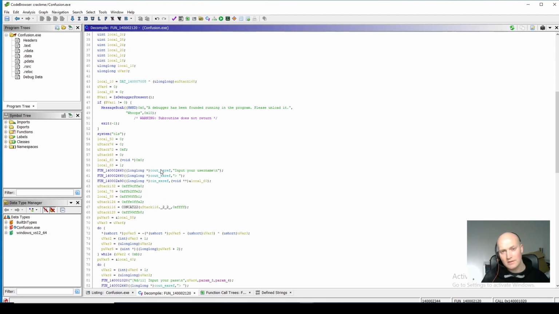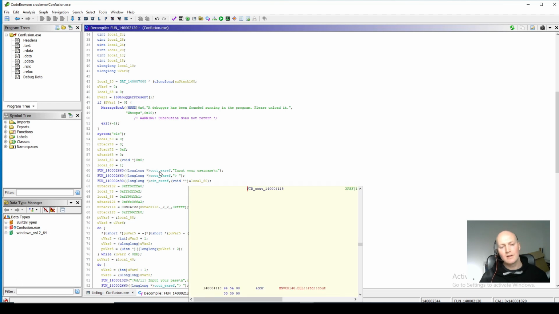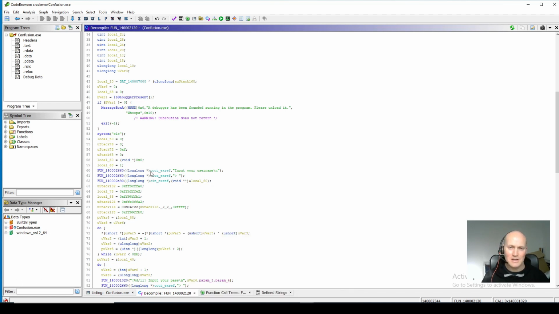As ever, it's good to start just naming things. So we're going to say, well, input username here. Now, cout and cin. These are input and output streams. This code looks like it's written in C++. Because of this, it shows us that we're using IO streams. So C++ has its own special, in some ways strange way of handling input and output using streams.